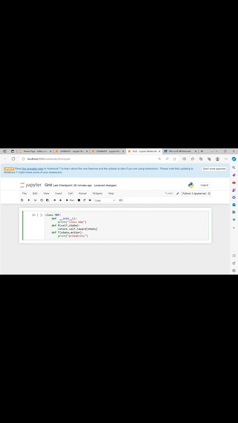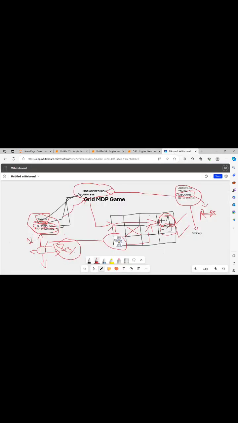We have talked about here that the agent can move in the forward direction with 80% probability, and it can move in other directions. So basically the movement is the transition. The agent will take an action and move from one state to another state. So the transition function takes the state and action, and it has to return the probability that the agent has taken this action and moved to that state.